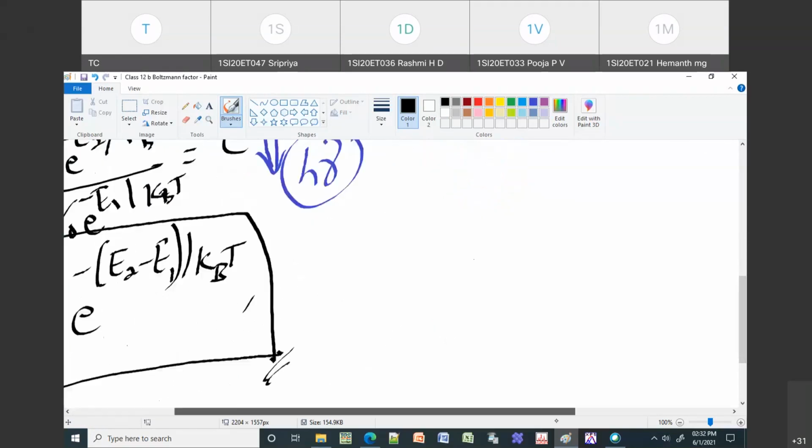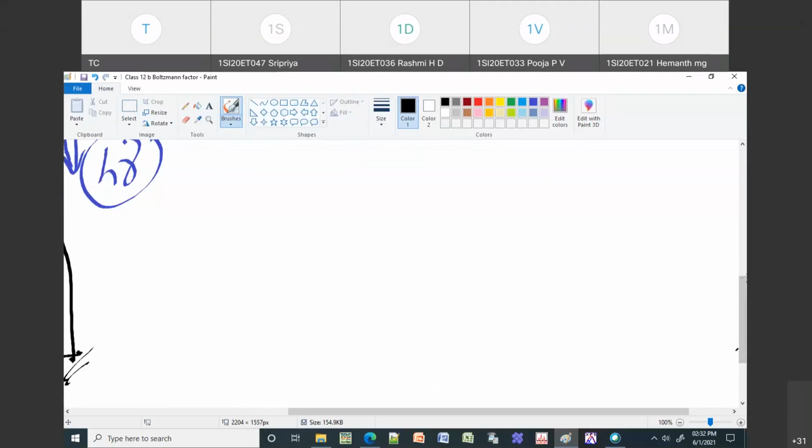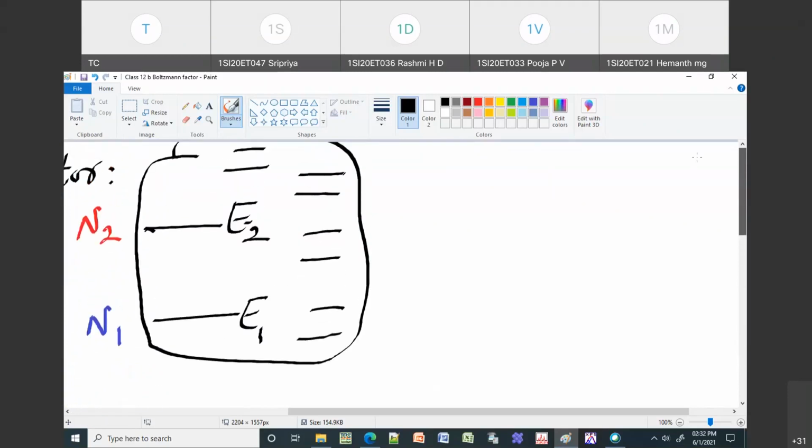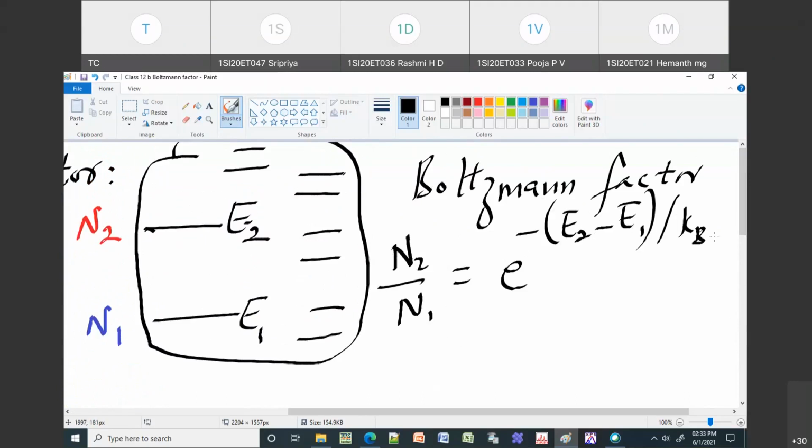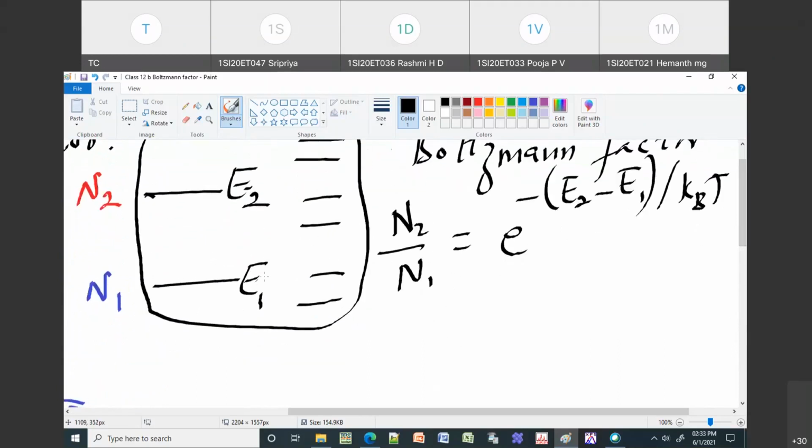There is a small concept that I want to cover with this. We know the Boltzmann factor: n2 by n1 is e to the power of minus (e2 minus e1) by kbt. Now what are E2 and E1? E1 is the lower energy level, and E2 is the higher energy level.